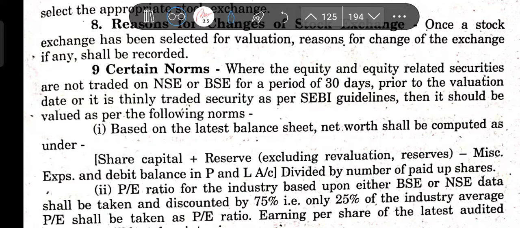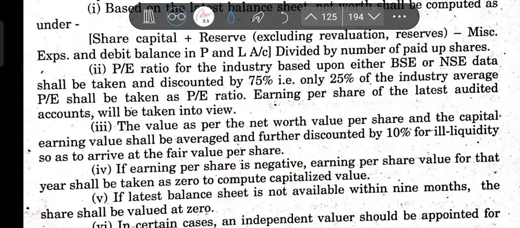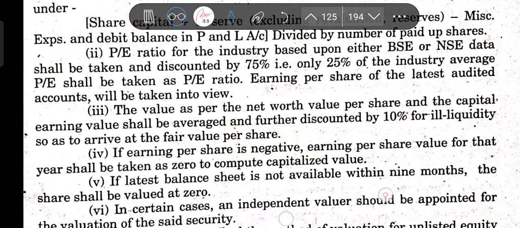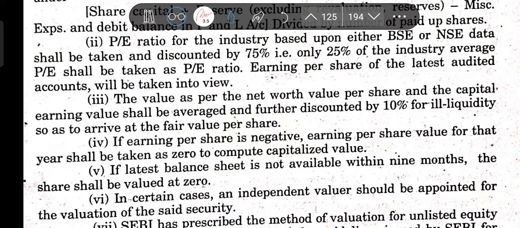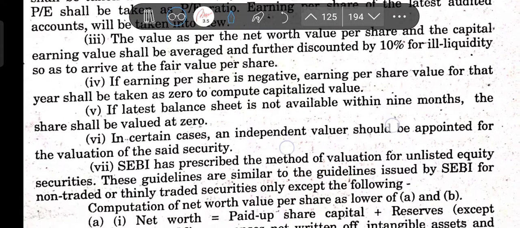Suppose it is a thinly traded security, or it has not been traded on the NSE and BSE, then at that point of time you could go for any of the methods prescribed by SEBI, which are as follows. The P/E ratio can be used. The P/E ratio of the industry based upon either BSE or NSE data shall be taken and discounted by 75%, that is, only 25% of the industry average P/E shall be taken as the P/E ratio. So these are all things not that important.